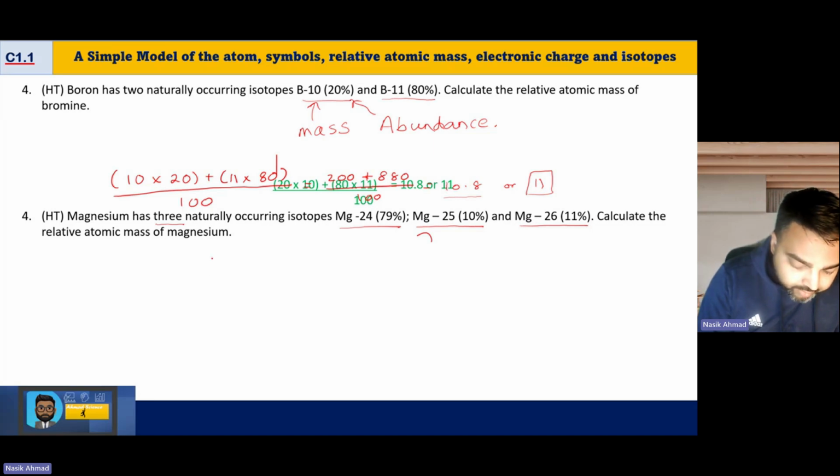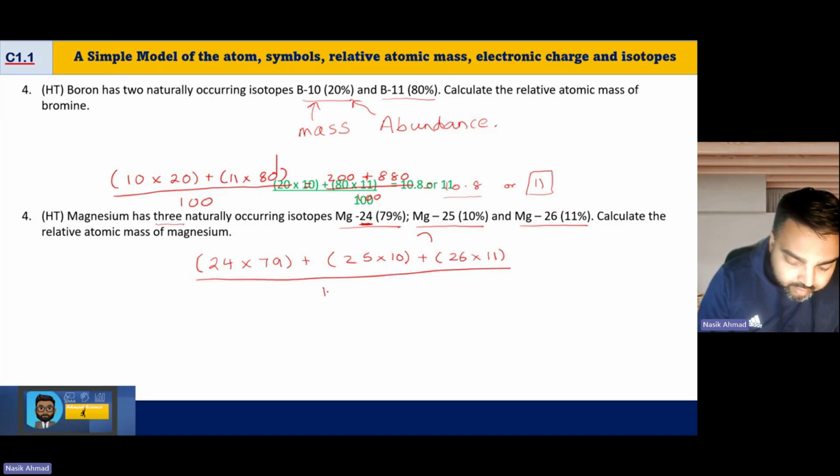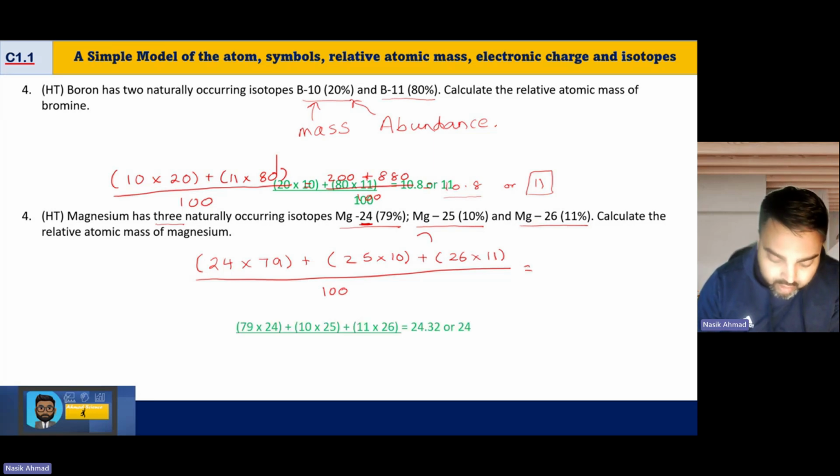So we're going to do 24, which is the mass, because it tells me straight after, times 79%, plus magnesium 25 multiplied by 10%, plus magnesium 26 times 11%. And then I have to divide all of that by 100. If I plug that into my calculator, I should get an answer.